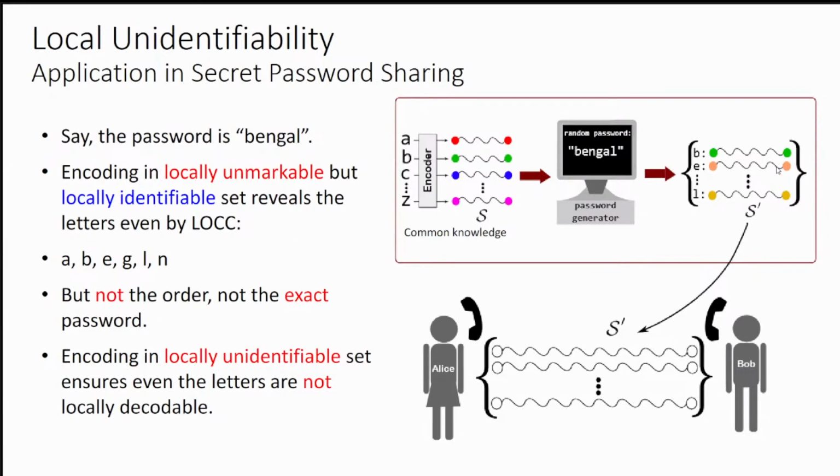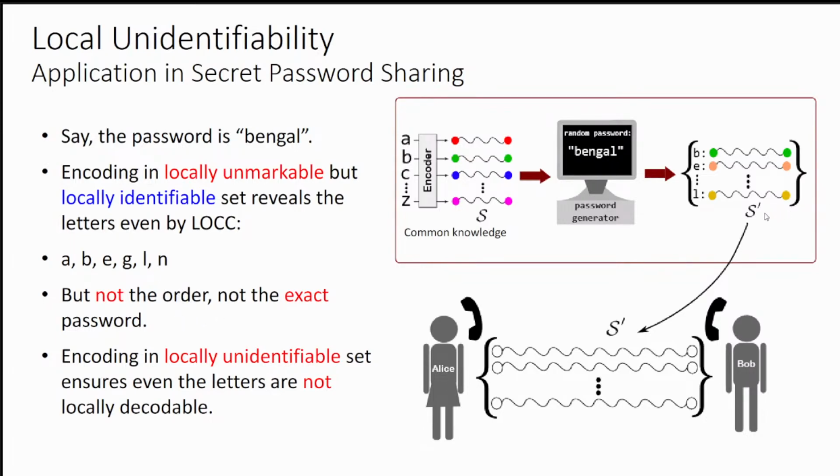So you can see, as this S prime set is locally unmarkable but locally identifiable also, the exact password is not known to them, but they can know the constituting letters of this password, and as a result there is a finite probability that they can guess the original password.